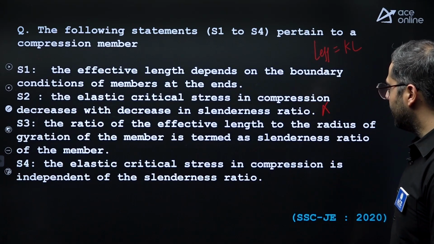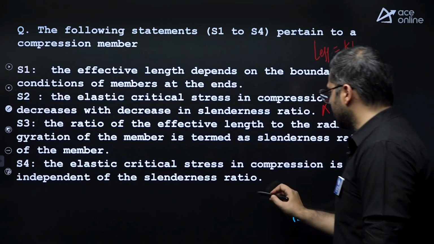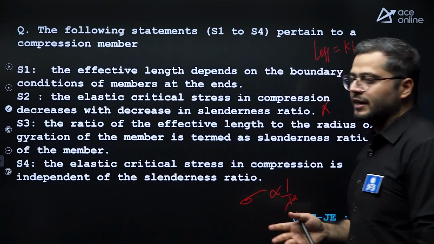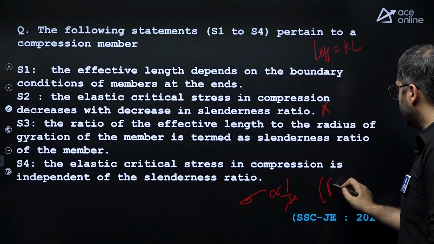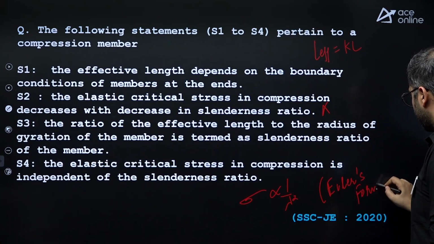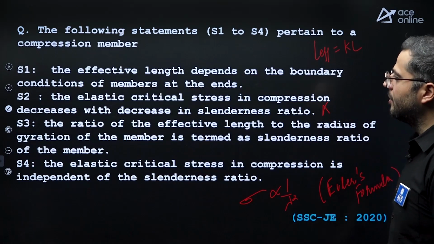The elastic critical stress in compression is independent of slenderness ratio. No, elastic critical stress is inversely proportional to square of slenderness ratio. This is from Euler's formula. Right. So this is inversely proportional, S4.